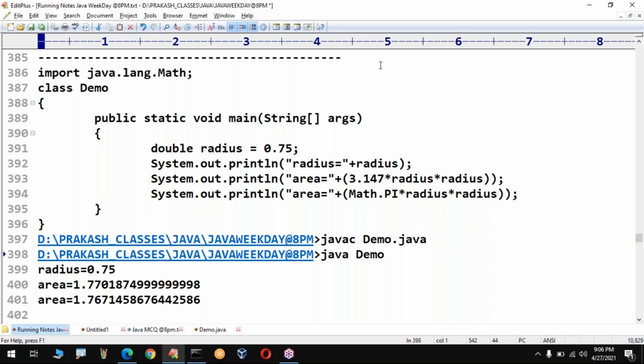The plus before the bracket is something like an append operation. I'm adding this entire result, whatever calculation has been done here, to the area text. In the result, area is common, but this value is going to change depending on the radius. After that calculation, whatever value you get, I am appending here.